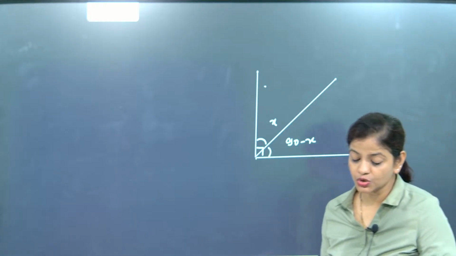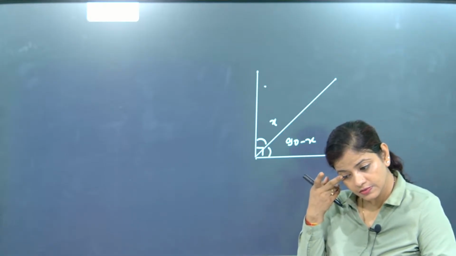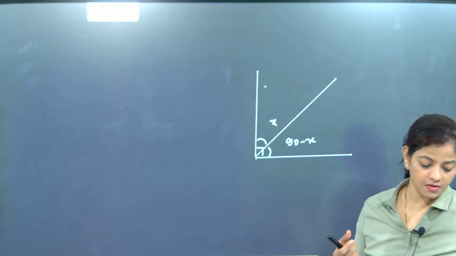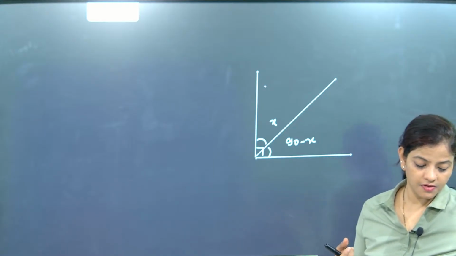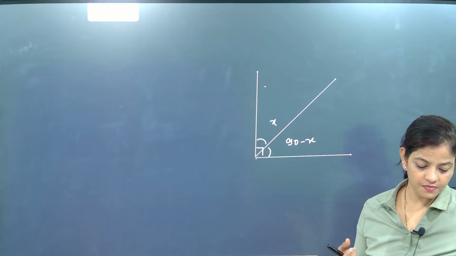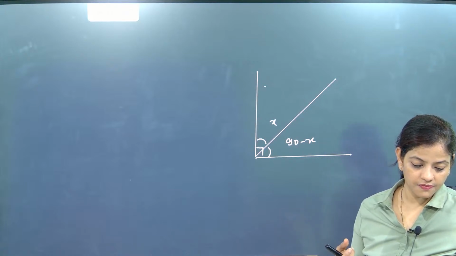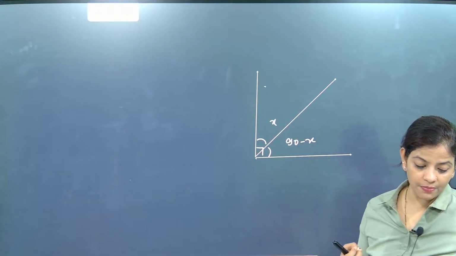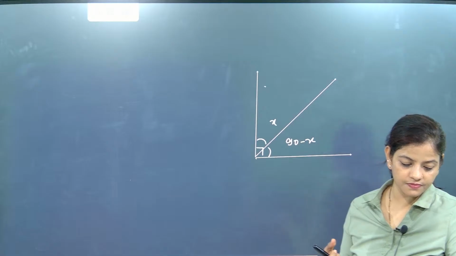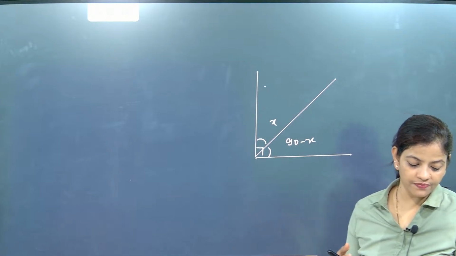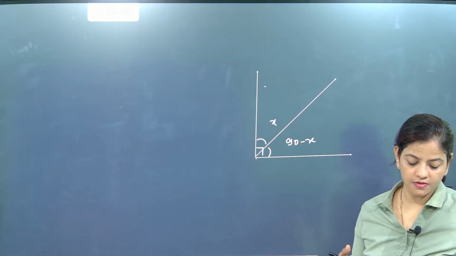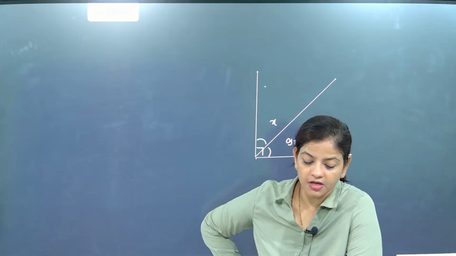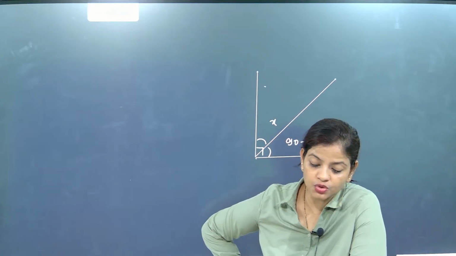An angle is 2 times its complement. Think nicely. An angle is 2 times its complement. No. Check one more time. Come on, you can do it.